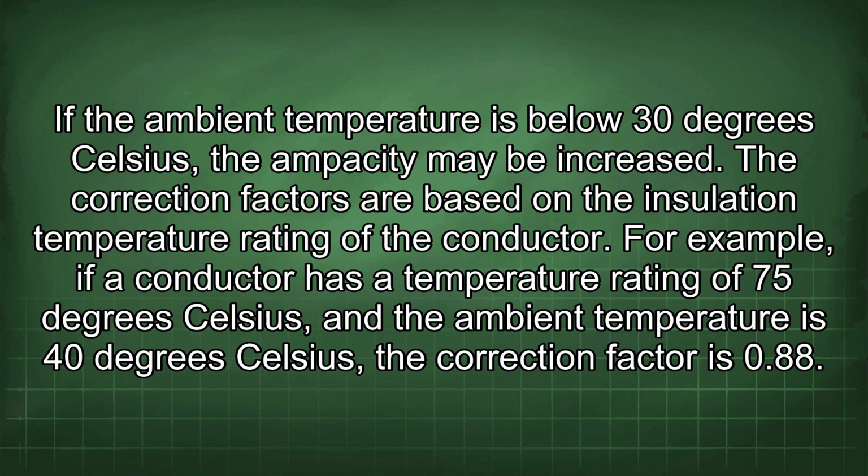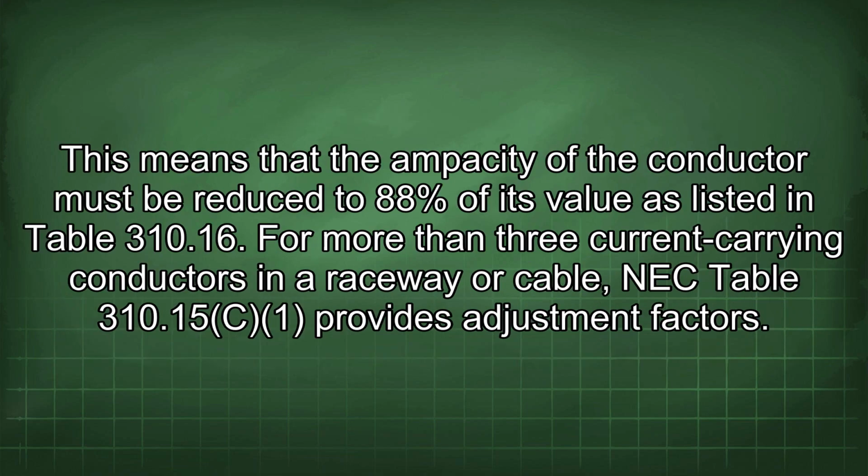For example, if a conductor has a temperature rating of 75 degrees Celsius and the ambient temperature is 40 degrees Celsius, the correction factor is 0.88. This means that the ampacity of the conductor must be reduced to 88% of its value as listed in Table 310.16. For more than 3 current carrying conductors in a raceway or cable, NEC Table 310.15(C)(1) provides adjustment factors.